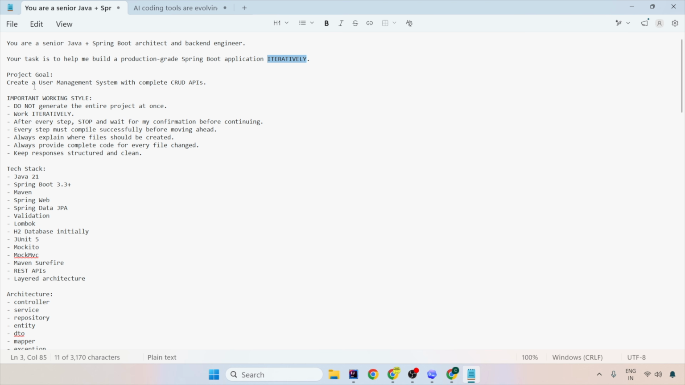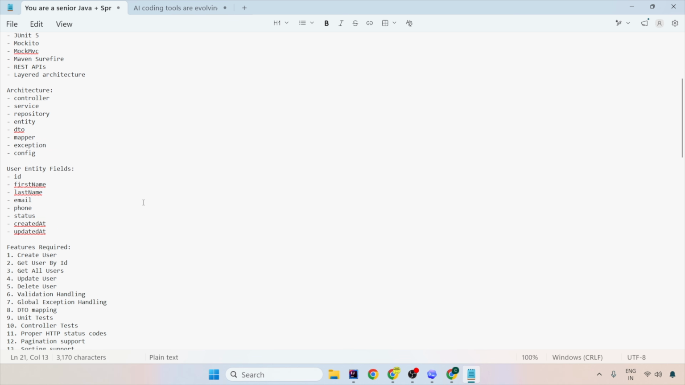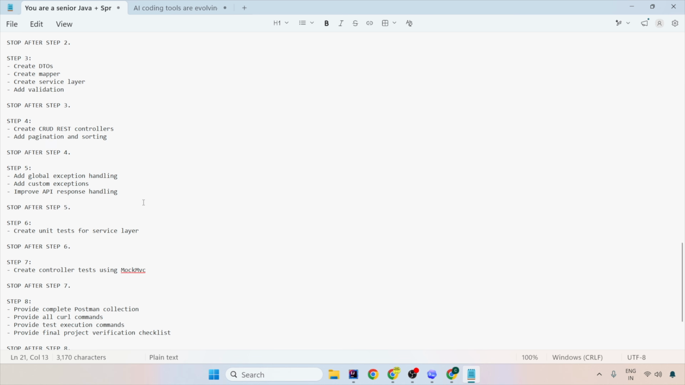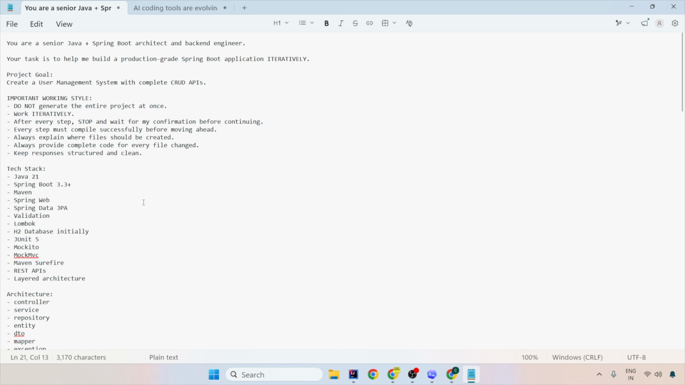Project, then you give the goal. You need to create a user management system with complete CRUD APIs. This is what we want. Now you give the context, and trust me, the context I have given is very big. You can even shorten this and not give the steps, but I'm giving you an example of a very good prompt.